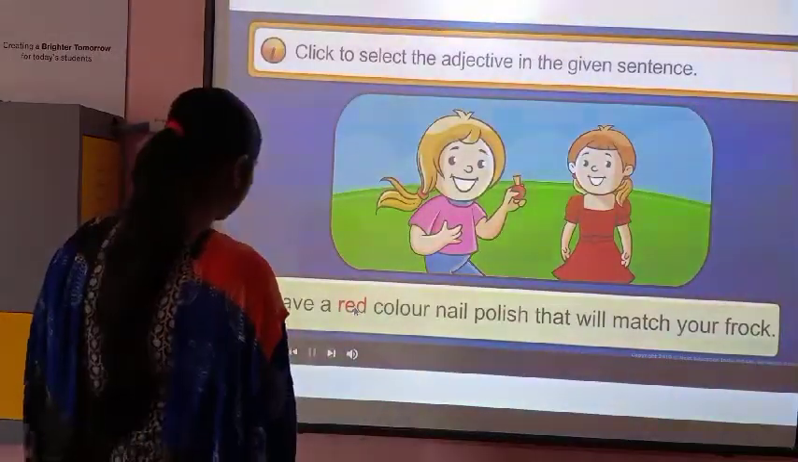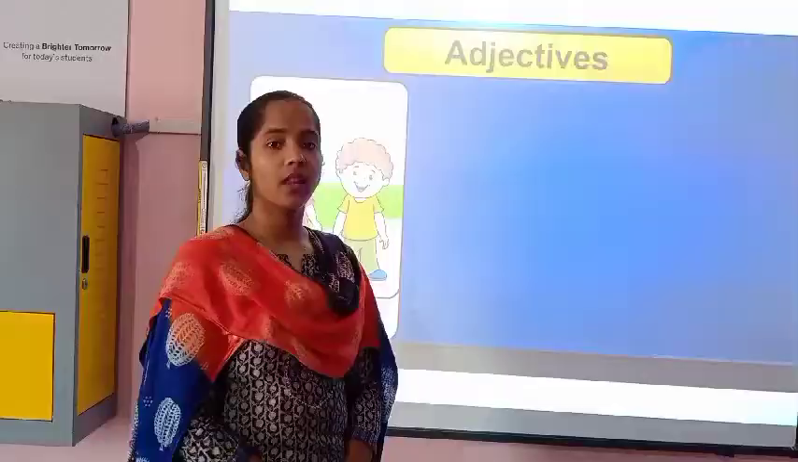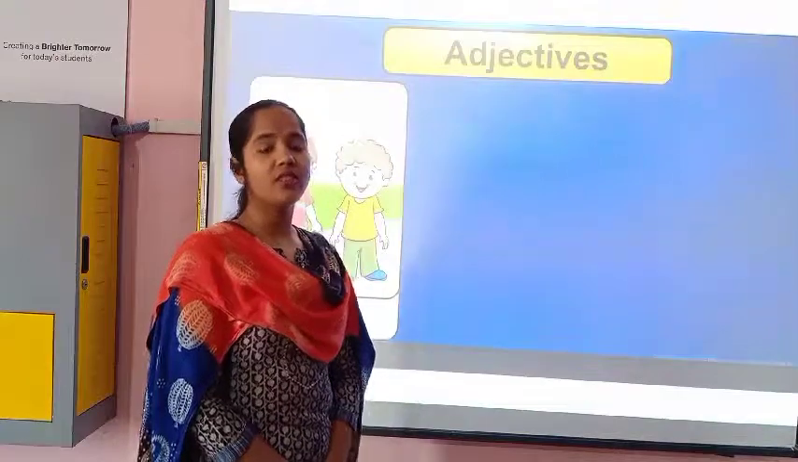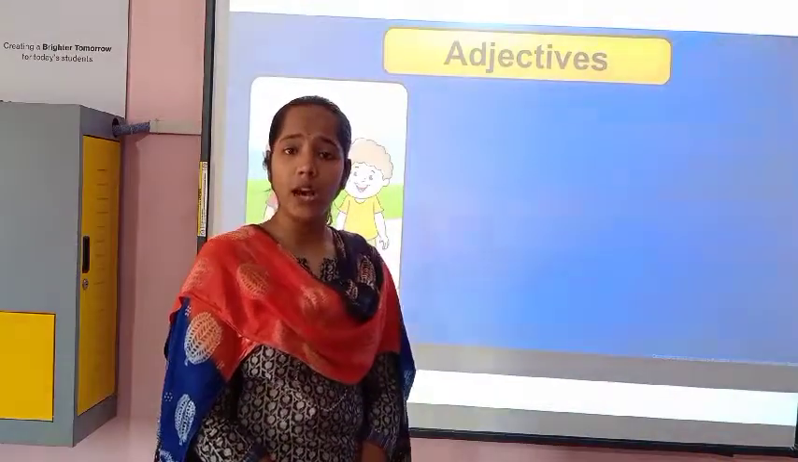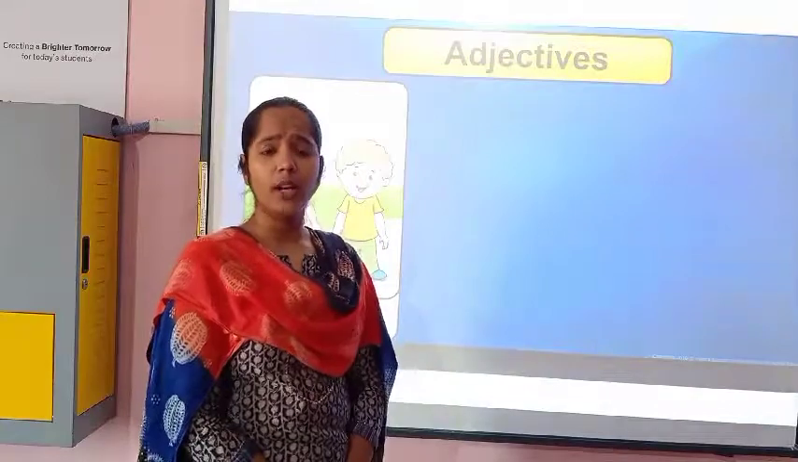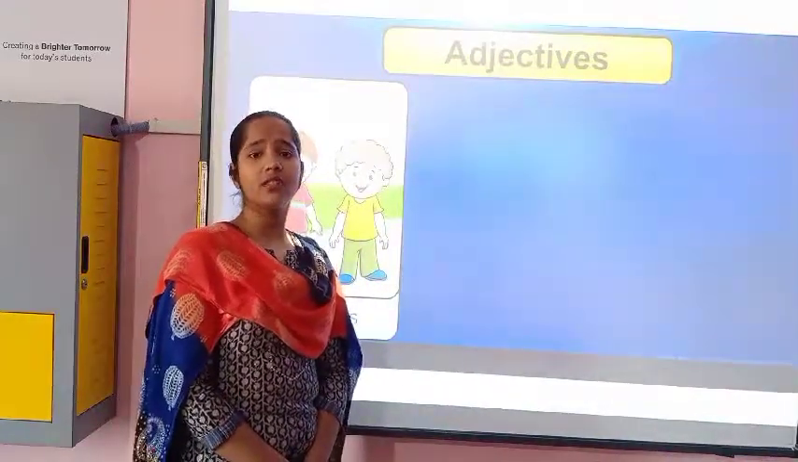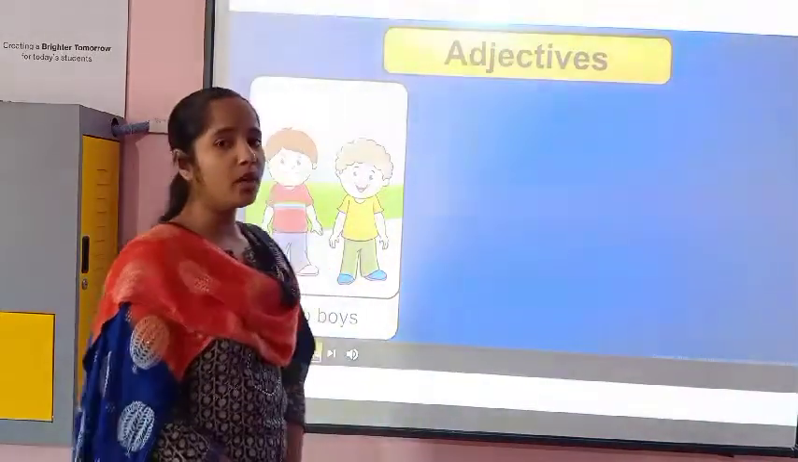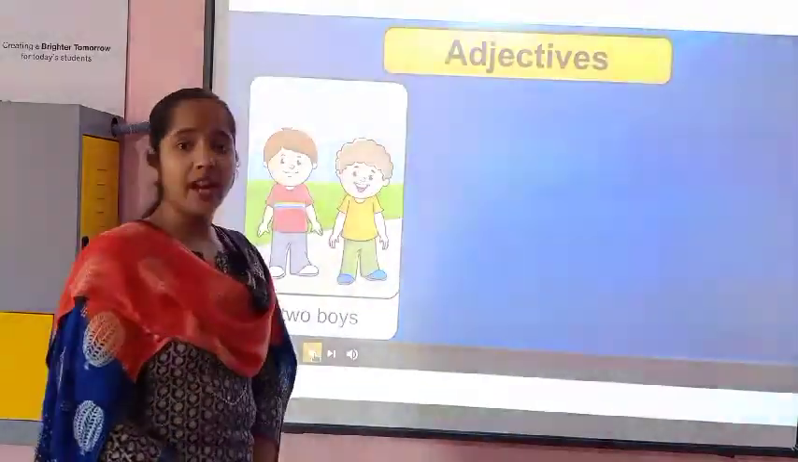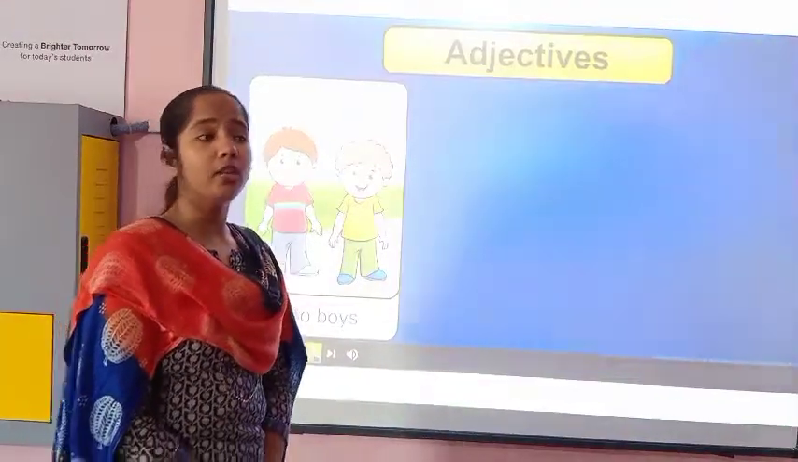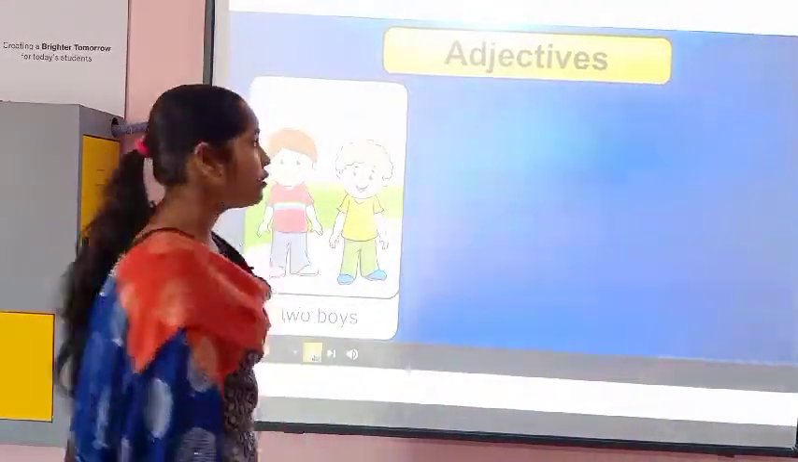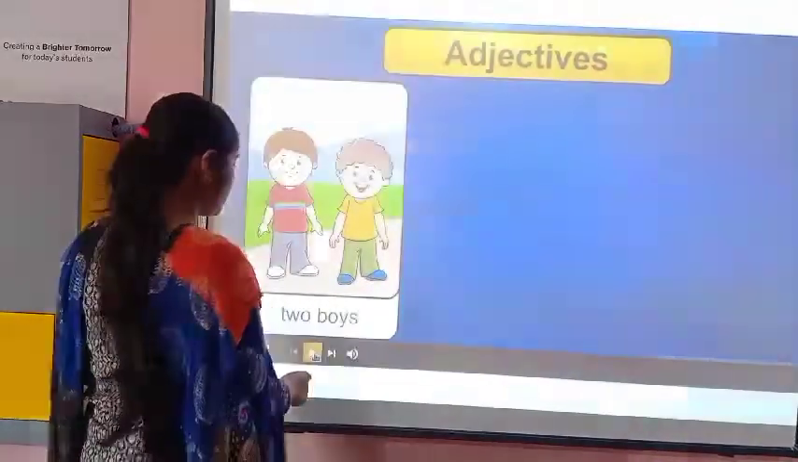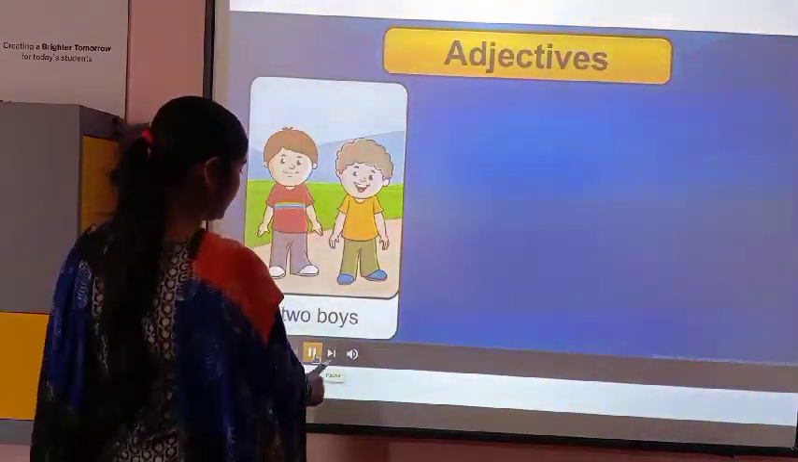Now, let's move to the next one. Previously we have read colors as adjectives, which were describing a person, place, animal and things. Now here is the number adjective. After that you will have kinds of adjectives, then shapes of adjectives. There are certain adjectives which describe a noun or a pronoun. Now, two boys.